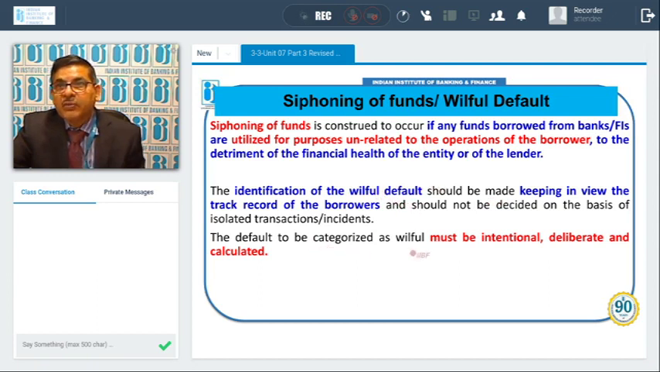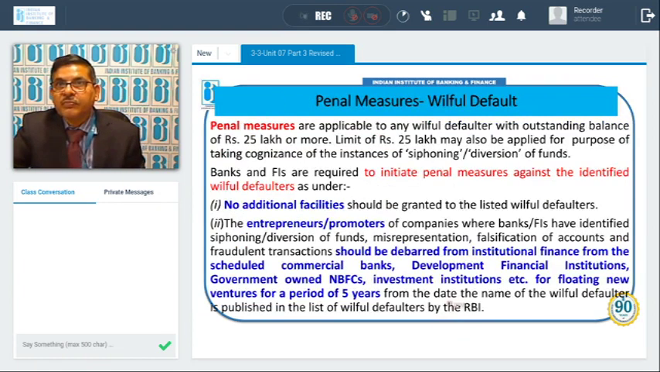Default to be categorized as willful must be intentional, deliberate, and calculated. So these three words are important. There should be intention of the borrower to do the willful default. It should be deliberate, they are knowing it, and calculated, they are doing it after proper planning and calculating. So it should not be by mistake or by some other casual reason. But these elements should be present there. Then only the default will be called willful default.